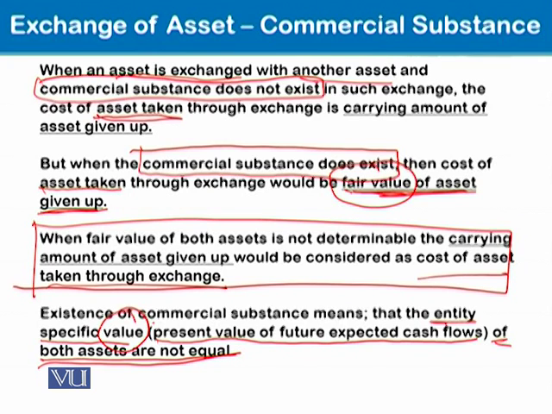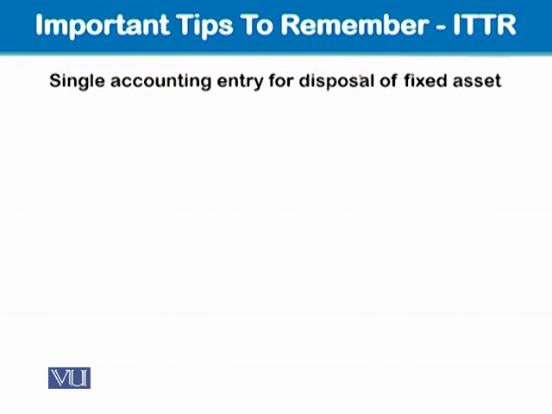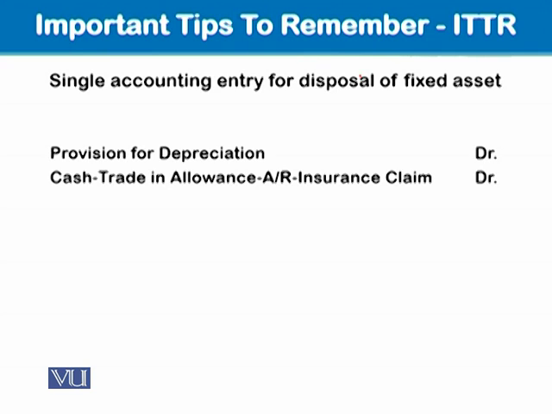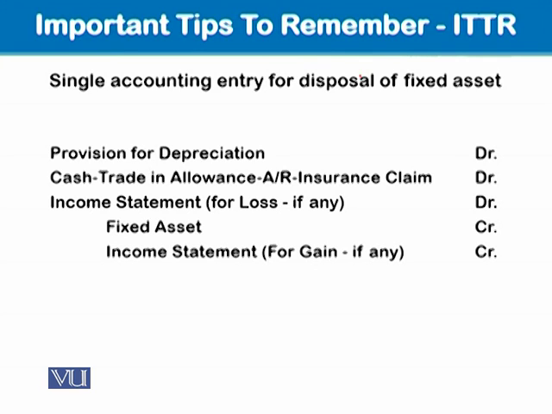And if there is a commercial substance, the cost of asset would be fair value of the asset given up. And if there is no commercial substance, then the cost of asset would be carrying amount of the asset given up. All right. So the important tip to remember for all this disposal accounting is, in one single entry, that provision for depreciation is debit, cash or trade-in allowance or accounts payable or insurance claim is debit, and income statement for loss is debit, fixed asset is credit, and income statement for gain, if any, is credit.